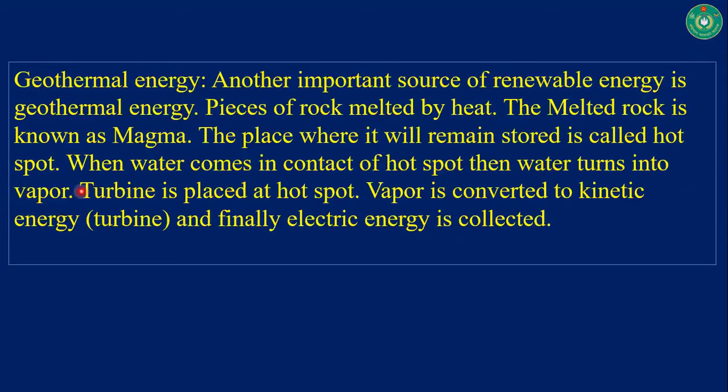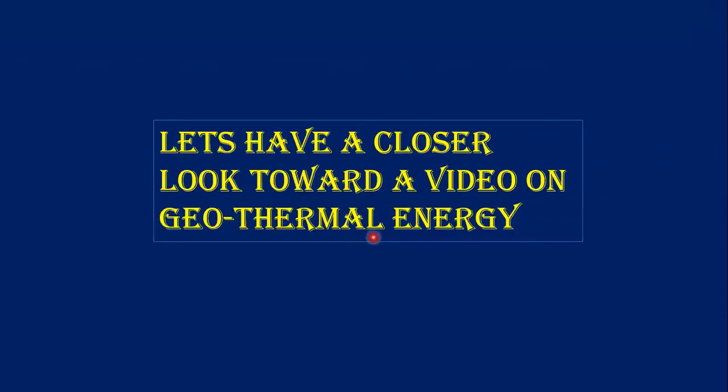After finding the hot spot, a turbine is placed at the hot spot. Vapor is converted to kinetic energy. By using the turbine, we are getting electric energy, and this electrical energy is collected from this geothermal energy. Let's have a closer look at a video on geothermal energy.